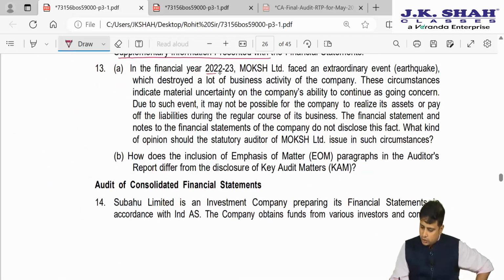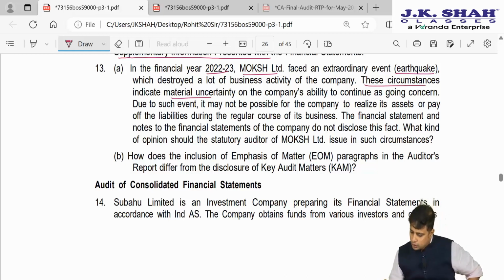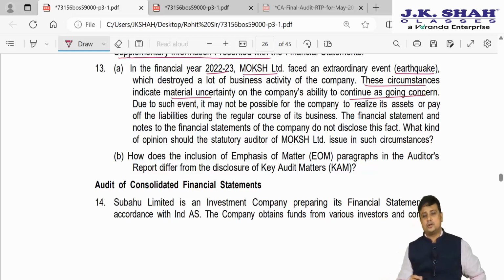So now, in the financial year 22-23, MOX Limited faced an extraordinary event, that is an earthquake, which destroyed a lot of business activity of the company. These circumstances indicate material uncertainty of the company's ability to continue as a going concern. Due to such an event, it may not be possible for the company to realize its assets or pay liabilities during the regular course of business. The financial statement and the notes to accounts of the company do not disclose this fact. What kind of opinion would the statutory auditor of MOX Limited issue in such circumstances?